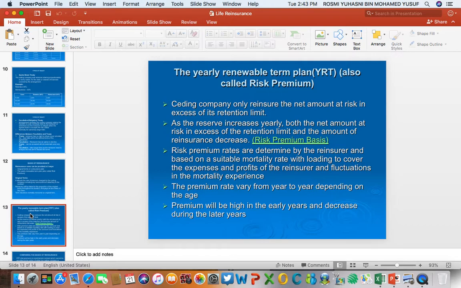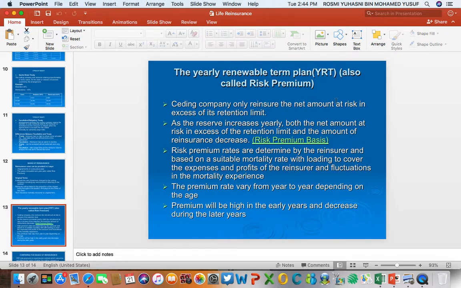The reserve of cash value will keep on increasing. So when it comes to risk premium basis, the ceding company only reinsures the net amount at risk in excess of its retention limit.